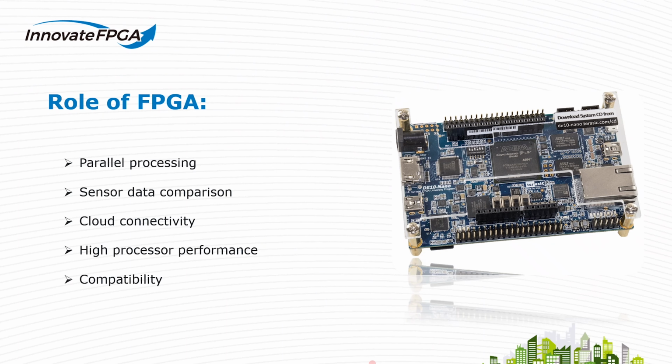Role of FPGA in our project. Parallel processing. Our model sends sensor data, RFS data, and camera pictures after weed detection to the cloud daily at different intervals of time, and it also parallelly performs smart irrigation and weed detection. Sensor data comparison. From day 1 to day n, we perform smart irrigation by comparing the sensor collected data to researched data that is in our database.